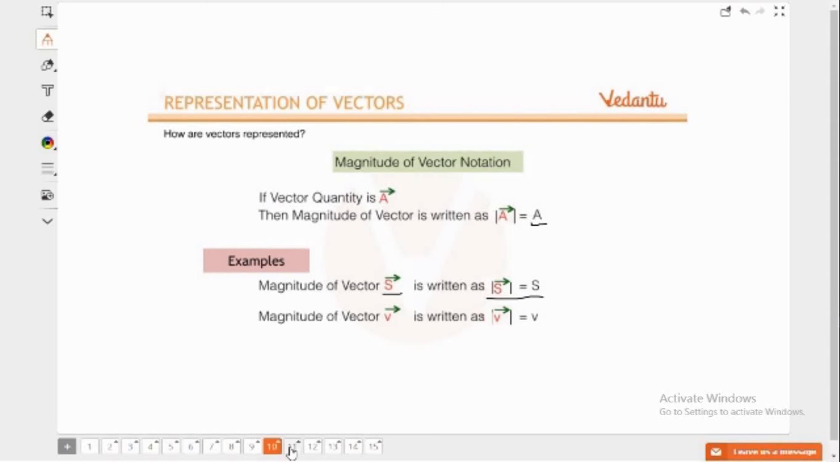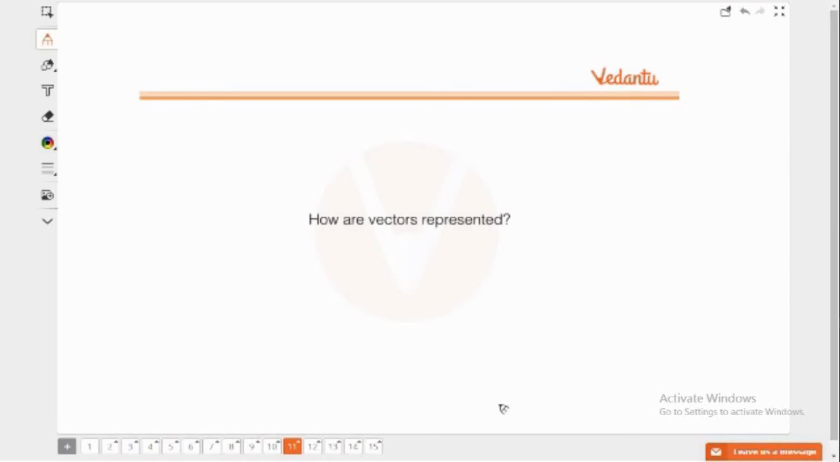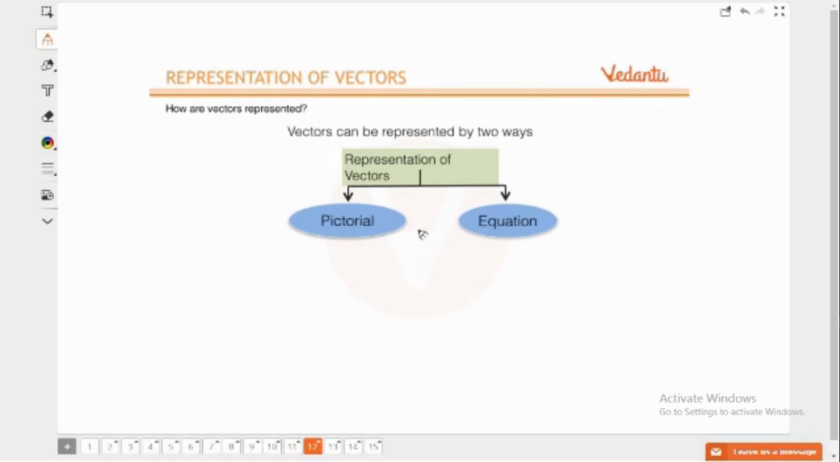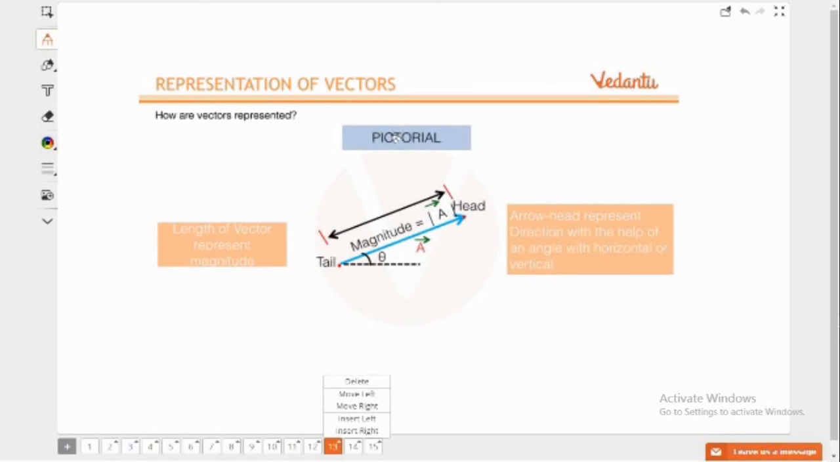Now, how is a vector represented? There are two ways to represent a vector. One is pictorial and the other is an equation. The pictorial way to show a vector is by its length, which shows its magnitude, and its direction, which shows where it is pointed. So this is the way in which you can show a vector.